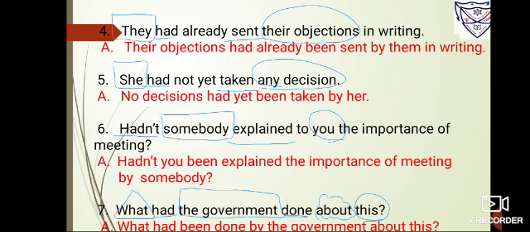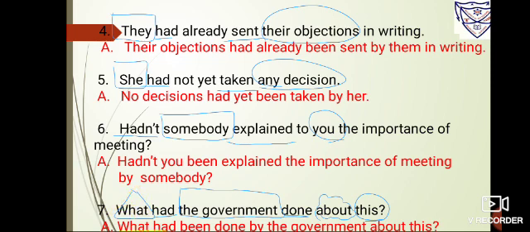Next is, what had the government done about this? So the government is the subject, box it. Had done is the verb, underline it. This is the object, so we have to put a circle. Now about is the preposition that follows the verb, done about. Okay, now it's a WH, so I'll put a triangle and bring it down straight.